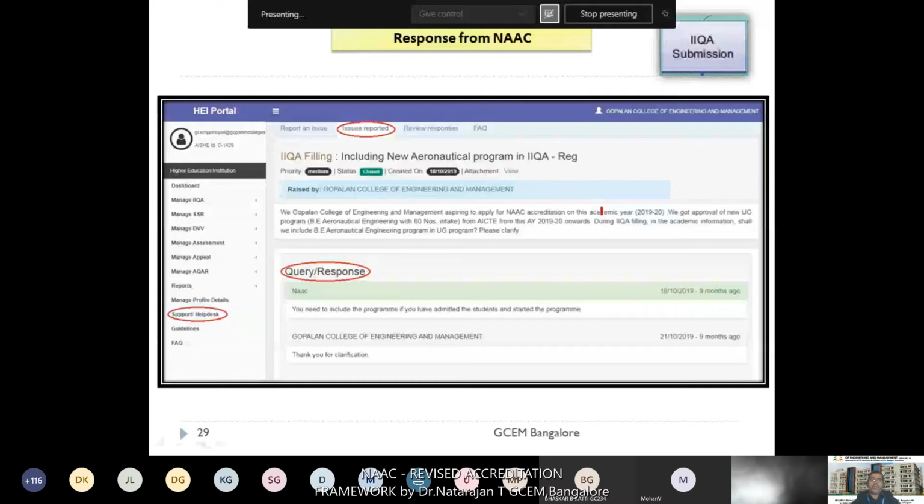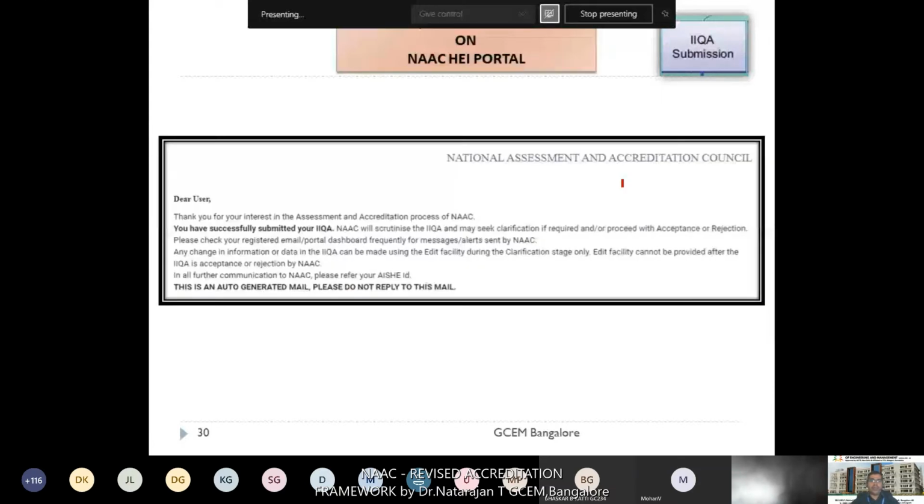The next one, this is the confirmation mail received from the NAAC end. "Thank you for your interest for assessment. You have successfully submitted your IIQA." This message you receive once you have submitted; immediately you will receive this confirmation mail from the NAAC end.